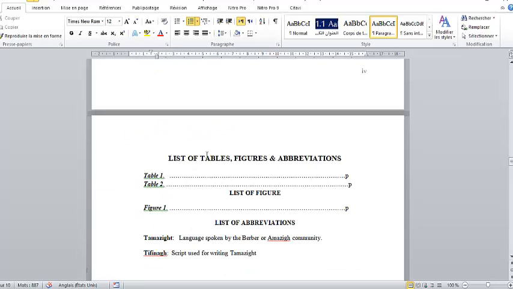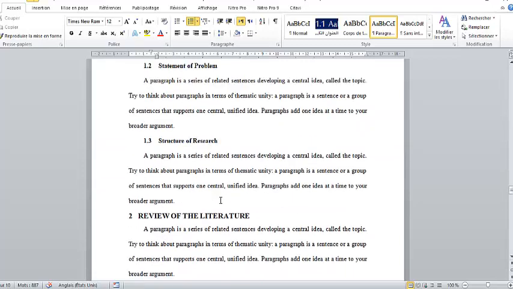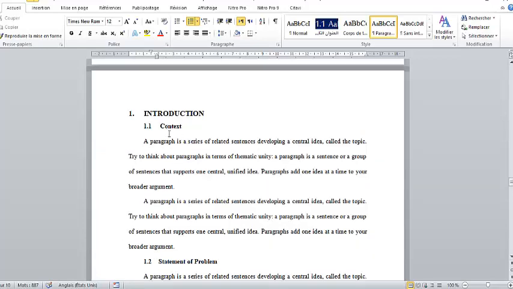After that, you put lists of tables, figures, and abbreviations. You may have 1, 2, or 3 of them, or none of them. You may put them in one page if you have just a few numbers, or you may put each one in one page if you have a large list. Now, as I said, this is the Roman numbers, but when you go into the introduction, it starts with number 1. Okay, so you see, we go.